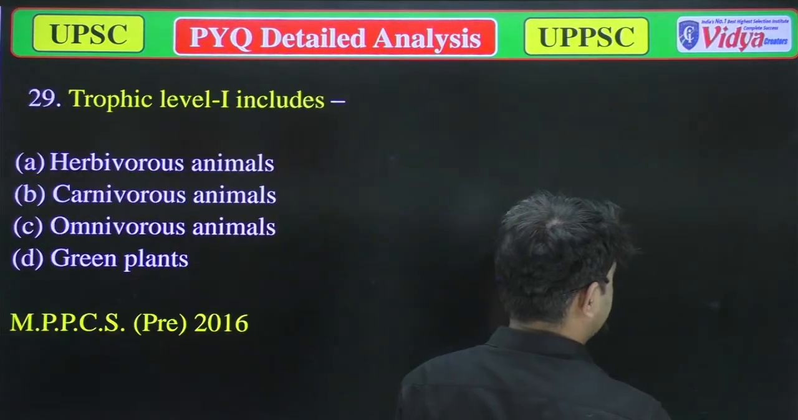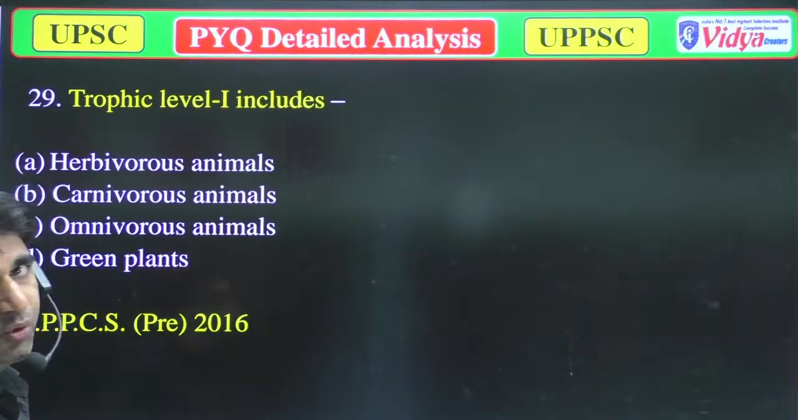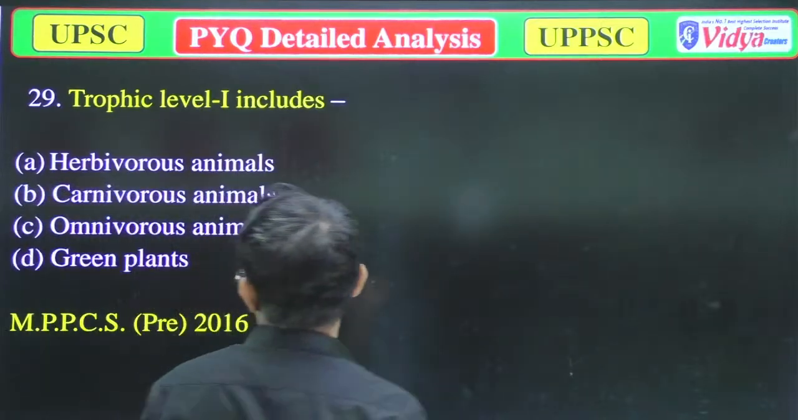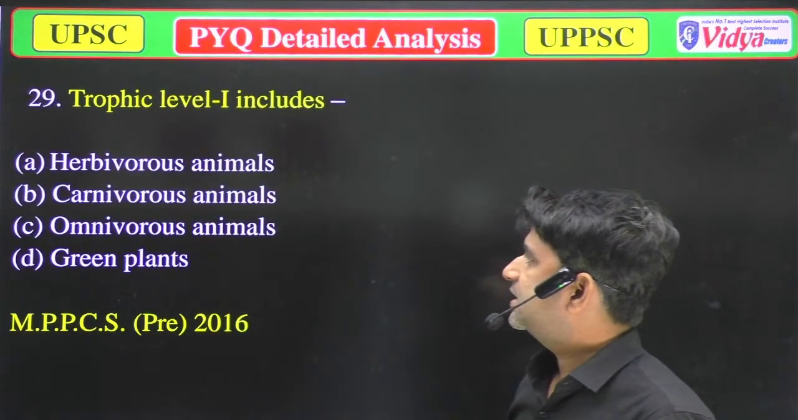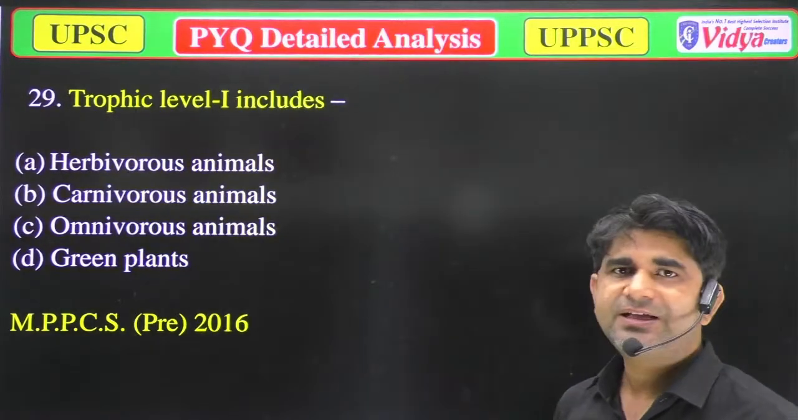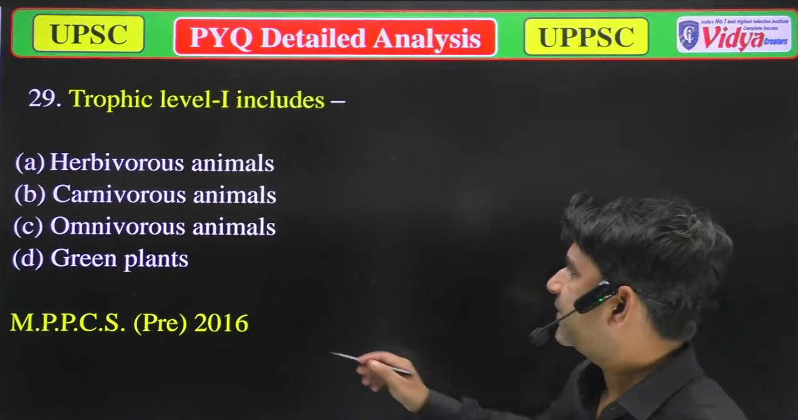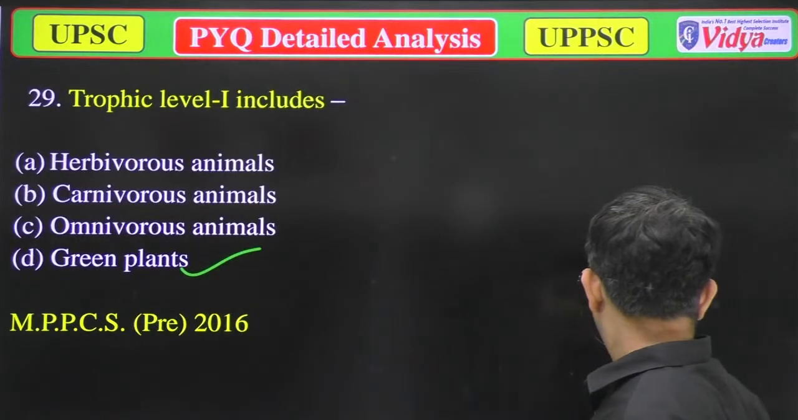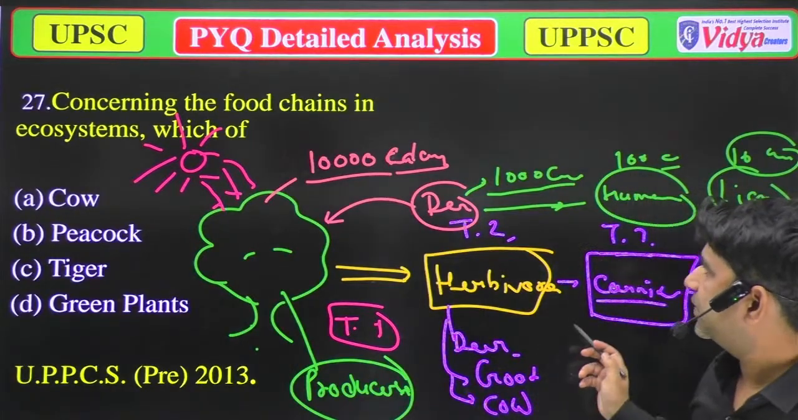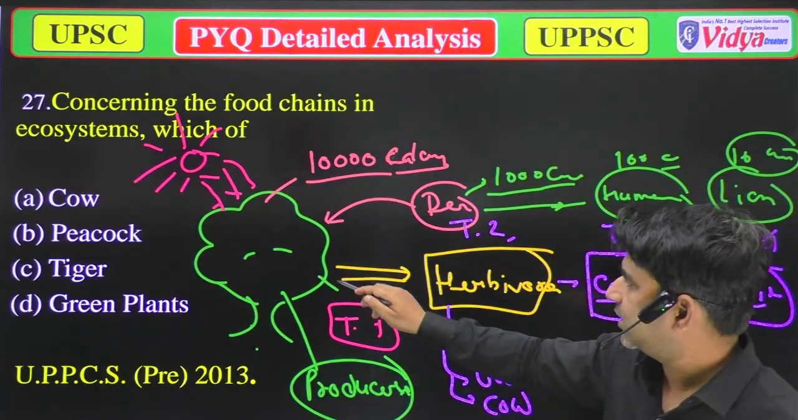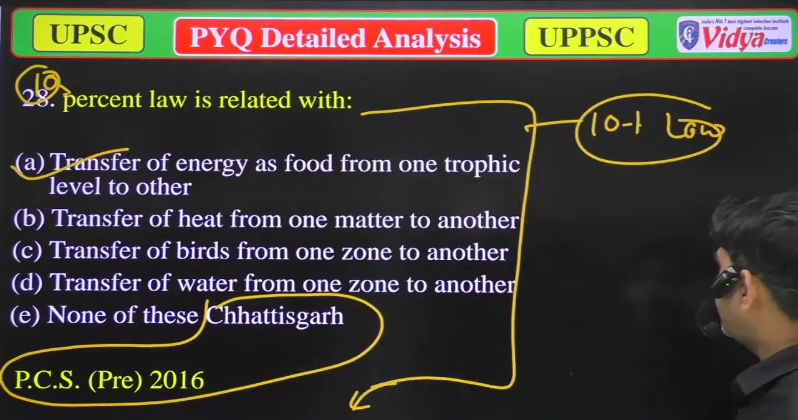So our next question is, which trophic level first includes: A, herbivorous animals; B, carnivorous animals; C, omnivorous animals; and D, green plants. As I told you in the previous question, in trophic level first only green plants are there. So now it's clear. Now we'll move to the next question.